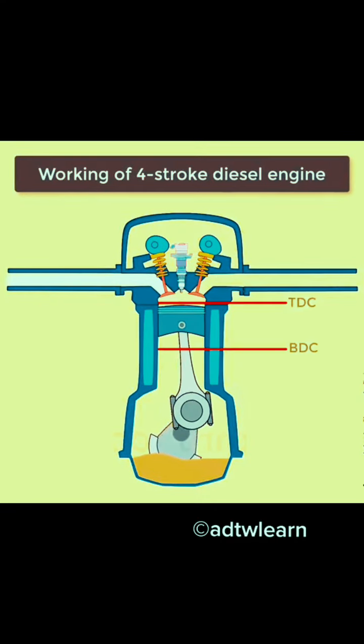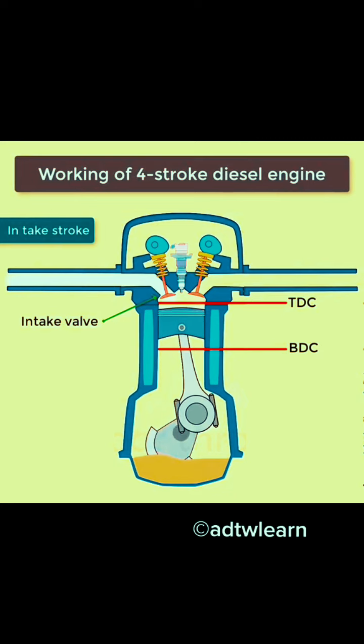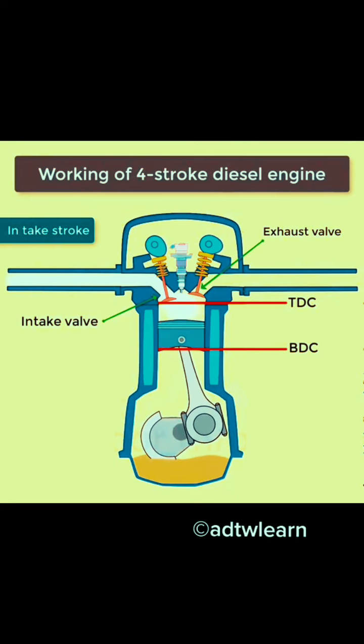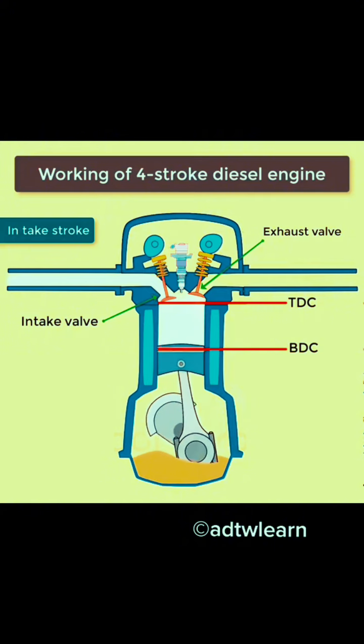The four-stroke engine comprises the intake stroke. In this stroke, the intake valve is open and the exhaust valve is closed, while the piston pulls air into the cylinder by producing vacuum pressure in the cylinder through its downward motion.